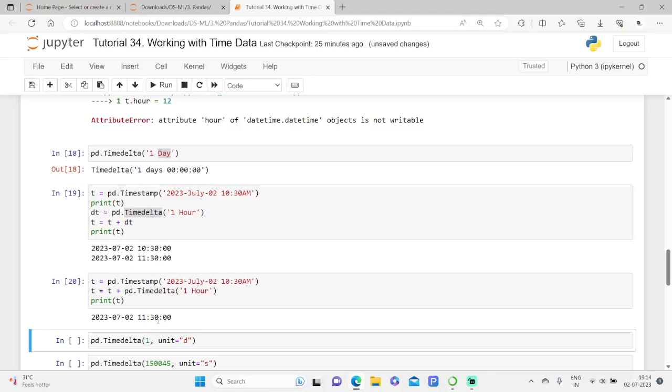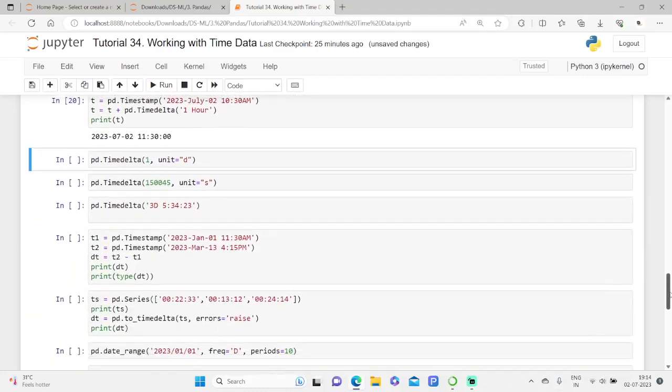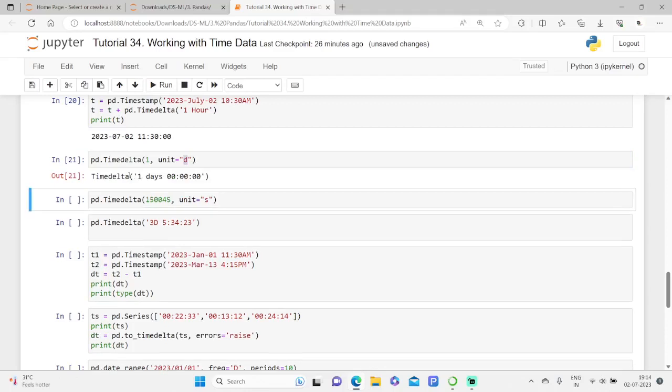Okay, so another more formal way of defining a time interval is to enter the relative amount and unit of time. So for example, there is another way. Once again, dear friends, kindly observe here. Another way to define a day is to enter 1 as a numerical value and use the optional unit parameter, defining here D, so we define days as the unit of time. If we specify it like this, it is exactly 1 day.